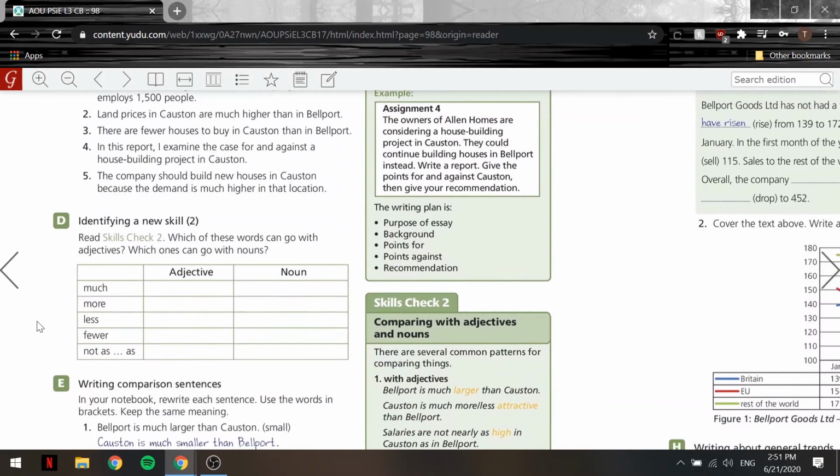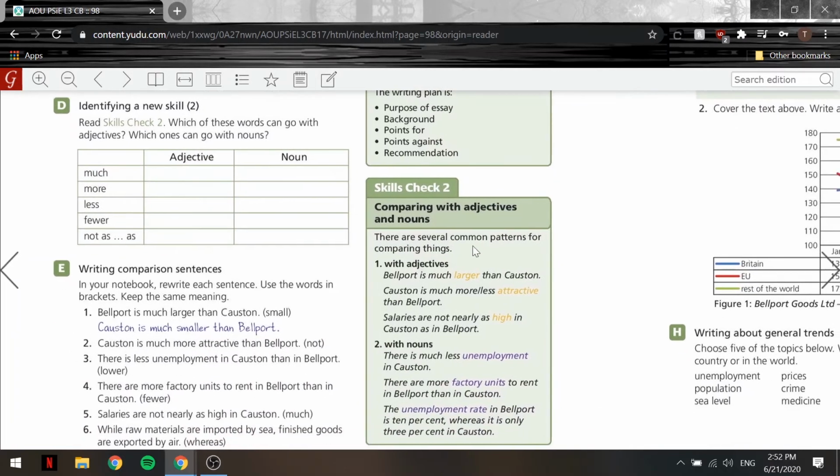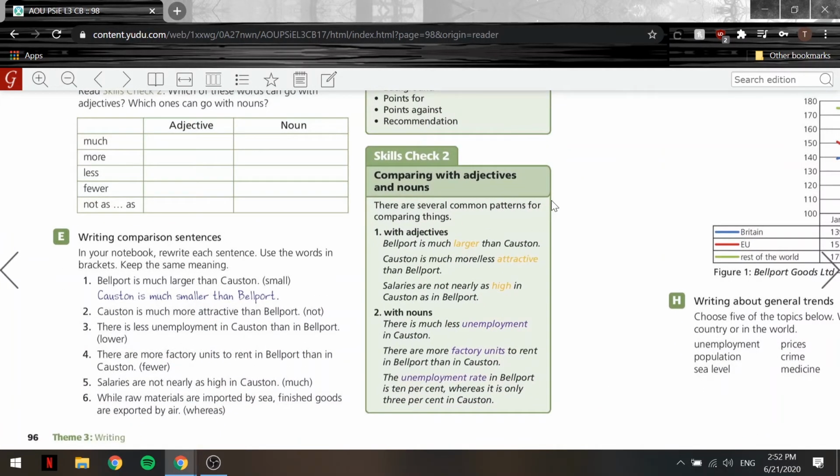Now, let's move on. Here we have exercise D. Read skills check 2. Which of these words can go with adjectives and which ones can go with nouns? Okay, so comparing with adjectives and nouns. There are several common patterns for comparing things with adjectives and with nouns. Let's take a look at some of the examples here. We have Bellport is much larger than Coston. Coston is much more or less attractive than Bellport.